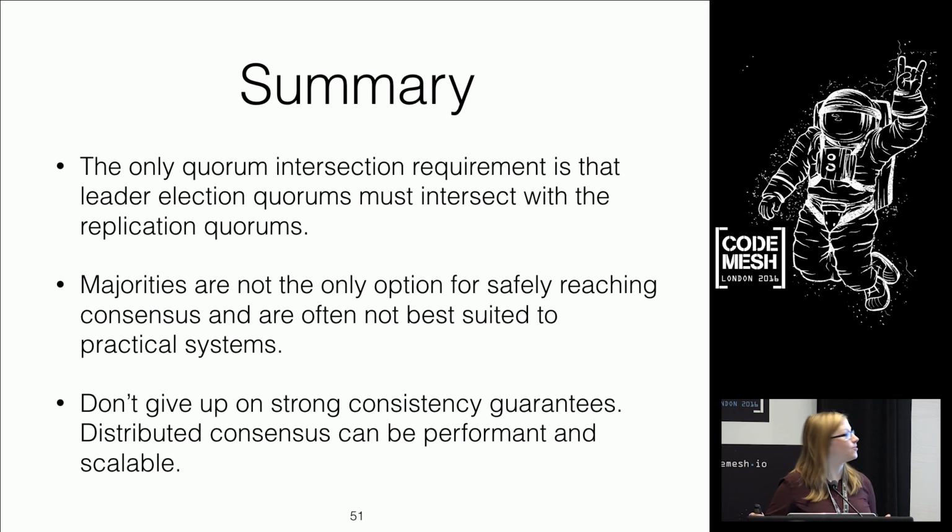You don't have to give up on strong consistency guarantees. You can have a system that's 20, 30 nodes and still run Paxos on it, and this is actually scalable and performant if you only need to talk to a couple of nodes each time you're doing replication.